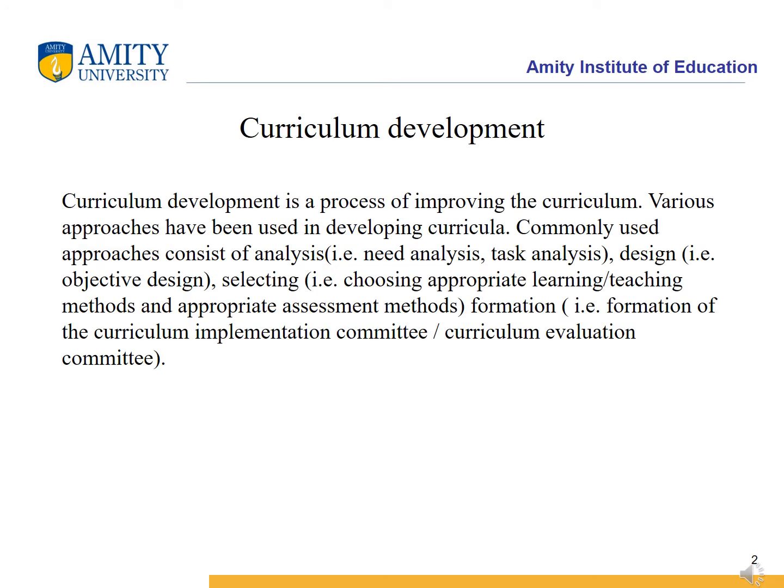The word curriculum originated from a Latin word currere, which means race course or a course of race. In layman's language, we can say that the total learning experience which a child gets in a class can be termed as curriculum. So, curriculum development is a process of improving the curriculum.